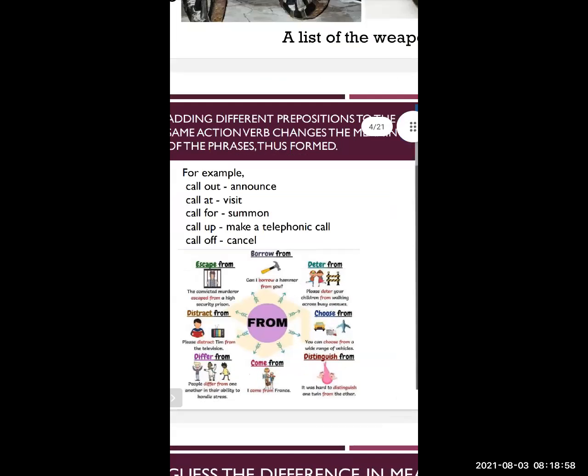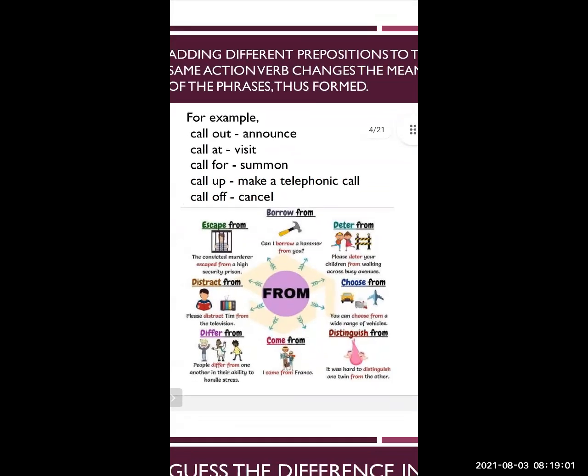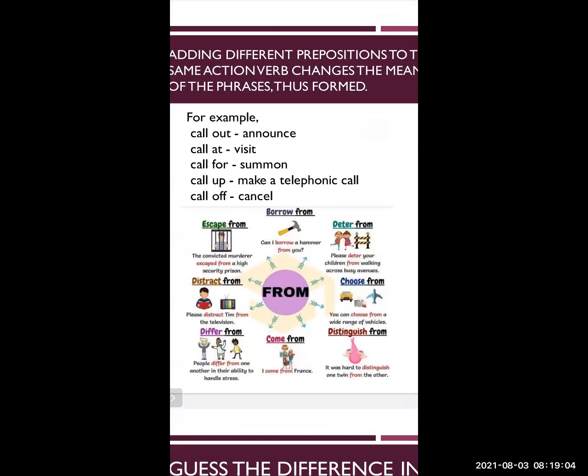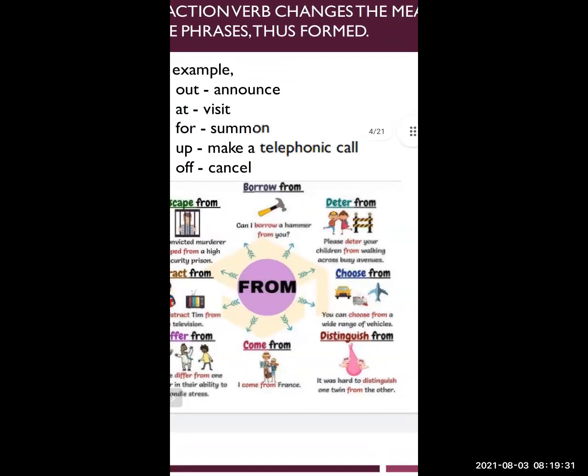On my screen you can see some more examples I have given. See, with the preposition from, different verbs are used and the meaning changes. For example, to borrow from. To borrow means to take something from somebody. For example, can I borrow a hammer? Can I borrow a pen from you? Second one is to deter from. Please deter your children from walking across busy avenues. The sentence is given.